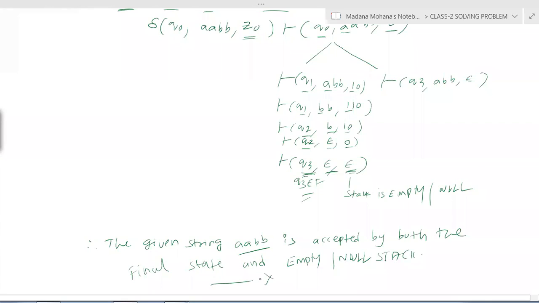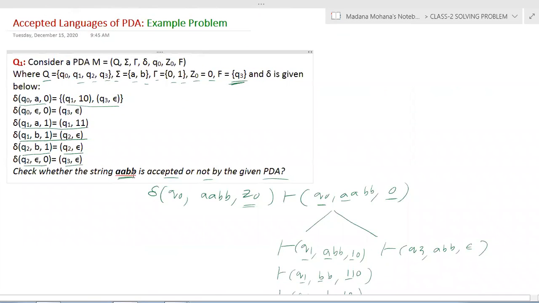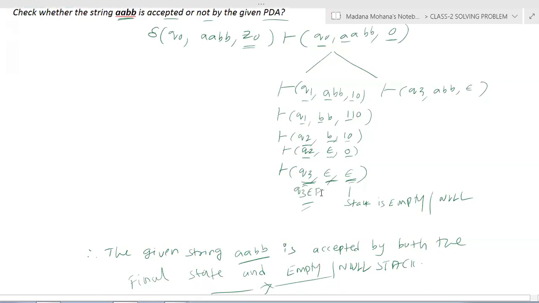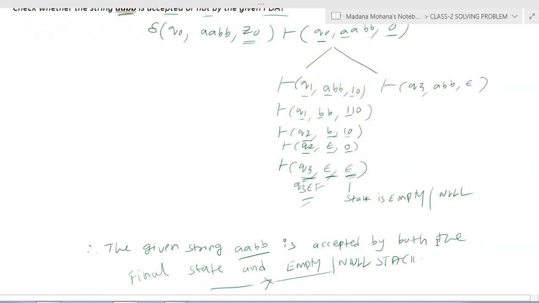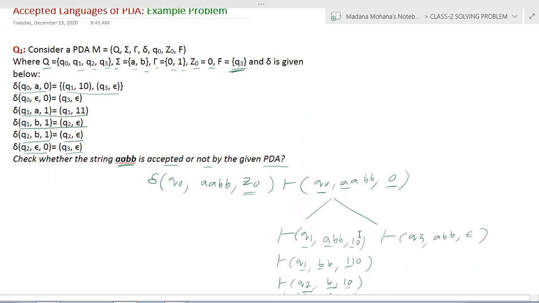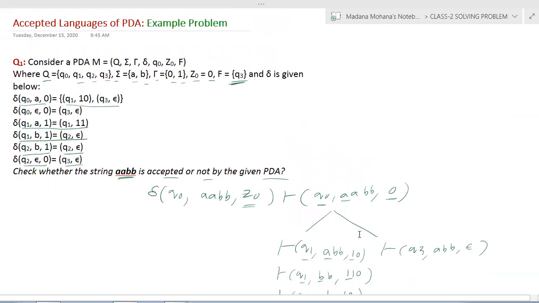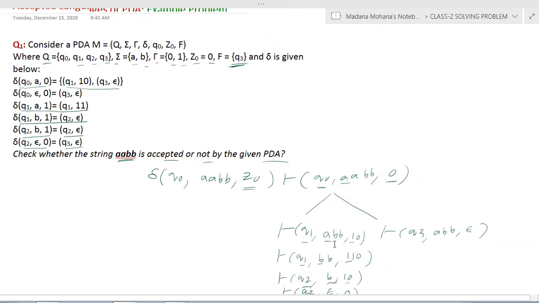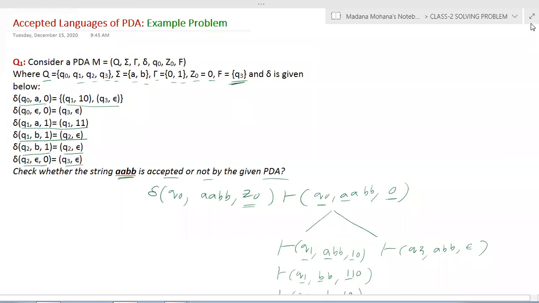So in this case, both cases are satisfied. This is the final conclusion and solution. Therefore, the given string AABB is accepted by the given PDA with both cases, that is by final state and by empty or null stack. Like that, we can find the acceptance of language or strings by a given PDA by satisfying any of the three cases we discussed.